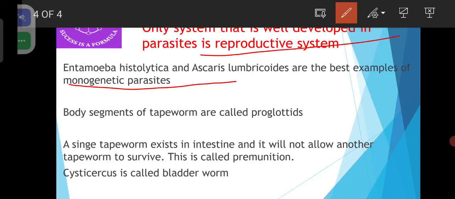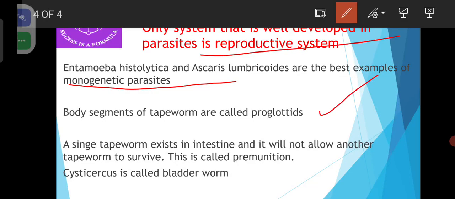Both Entamoeba histolytica, which is a protozoan, and Ascaris lumbricoides, which is a nematode, are the best examples of monogenetic parasites because both of them complete their life cycle in a single host called man. Body segments of tapeworm are called proglottids.